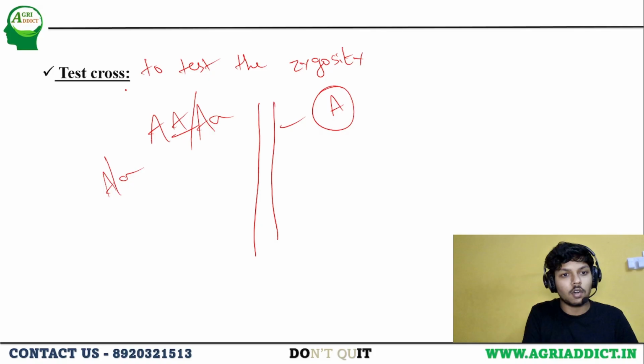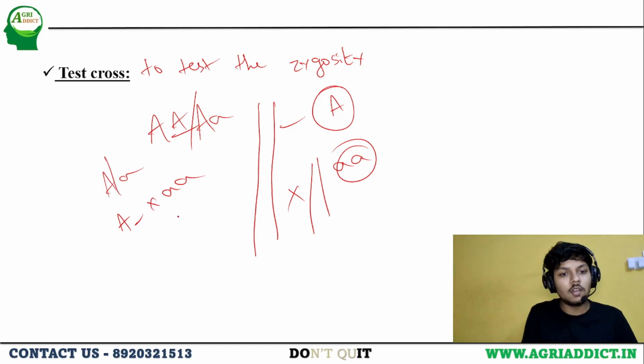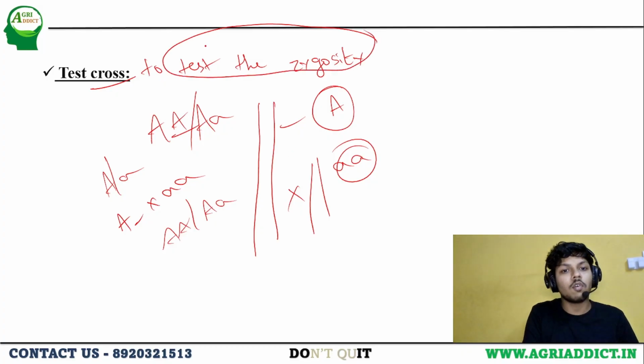By using the test cross. We will take a recessive parent which has small a and small a. Then we will cross this progeny with this parent. Based on the result, we will determine whether the progeny is capital A capital A or capital A small a. The cross which is done to know the zygosity of the progeny we call a test cross.